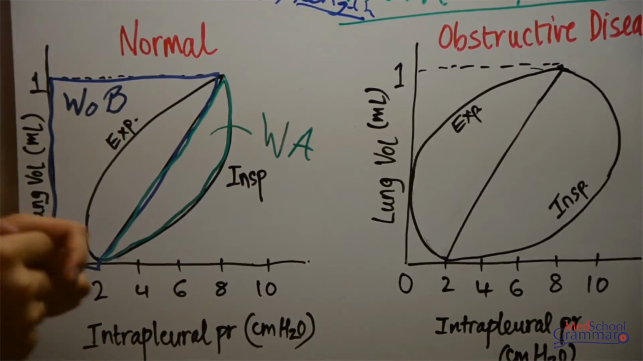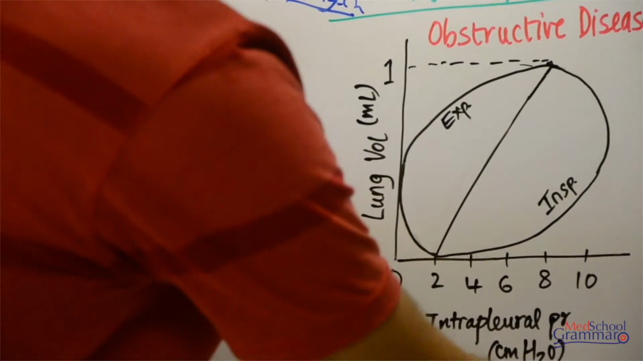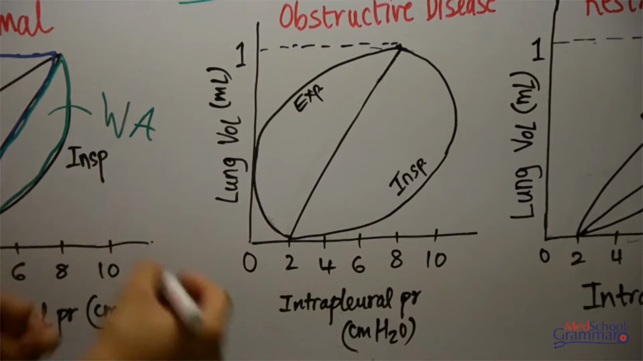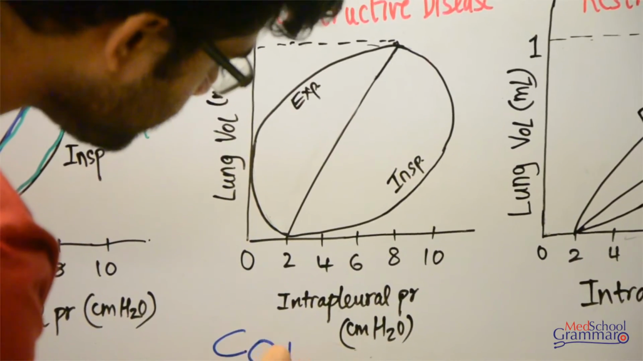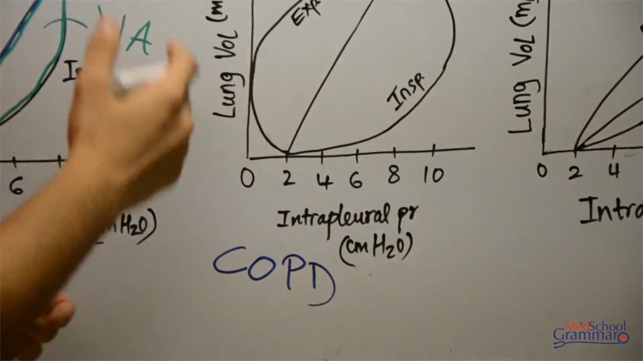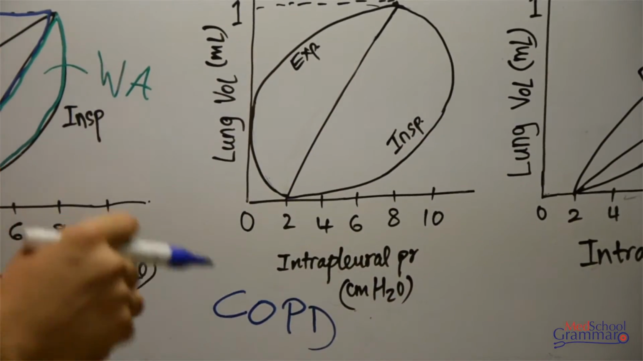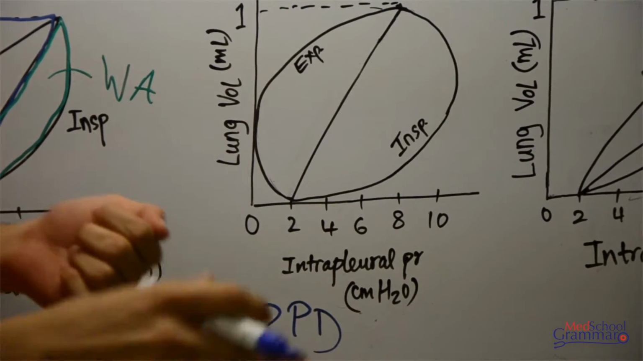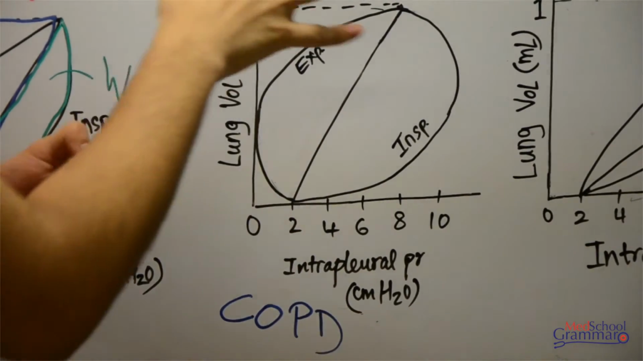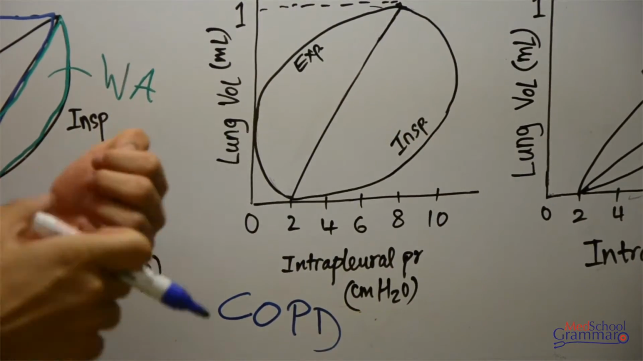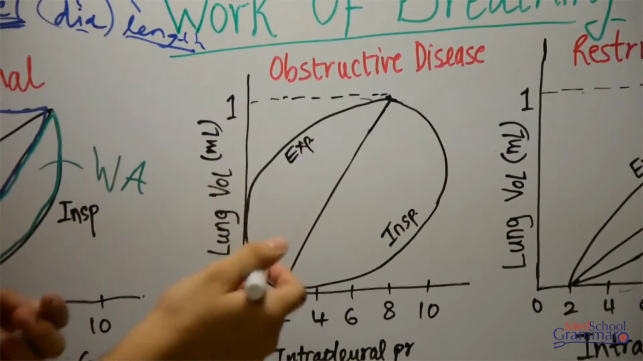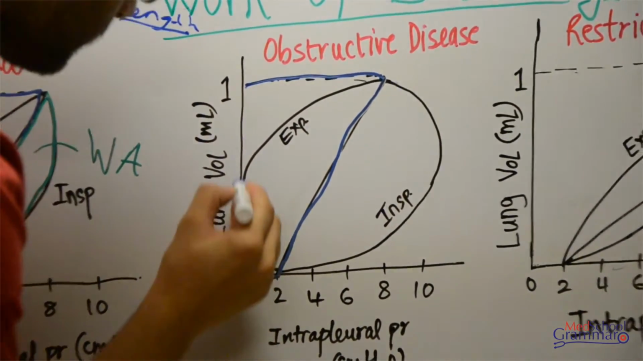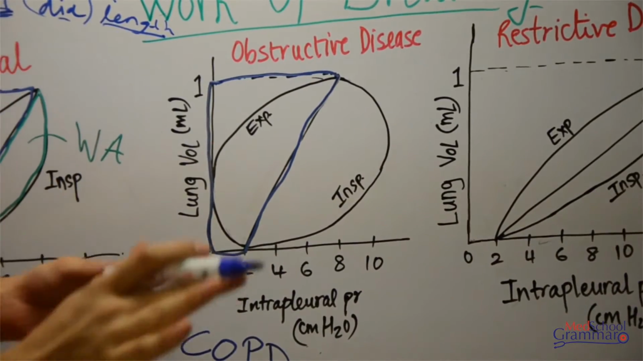Moving to the obstructive diseases. What are examples of obstructive disease? Obstructive diseases are most commonly the COPDs. What do COPDs mean? These are the chronic obstructive pulmonary disorders. This includes emphysema and bronchial asthma. These are the disorders which come under this, and these are also known as obstructive diseases. In obstructive diseases, if you notice very carefully, the work of breathing remains the same.